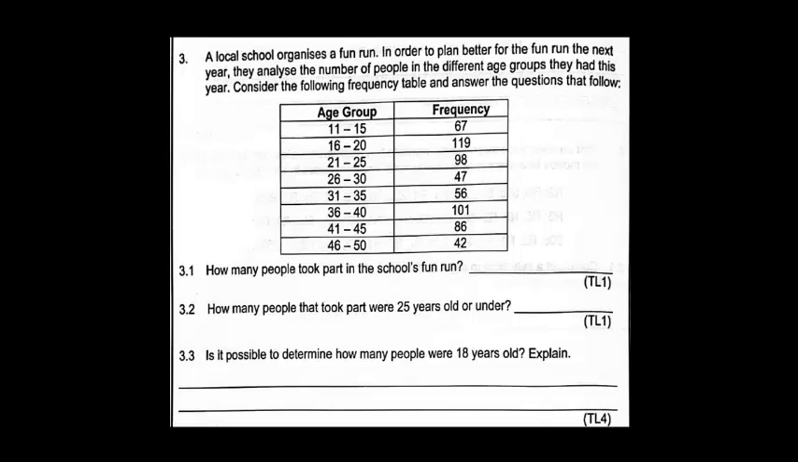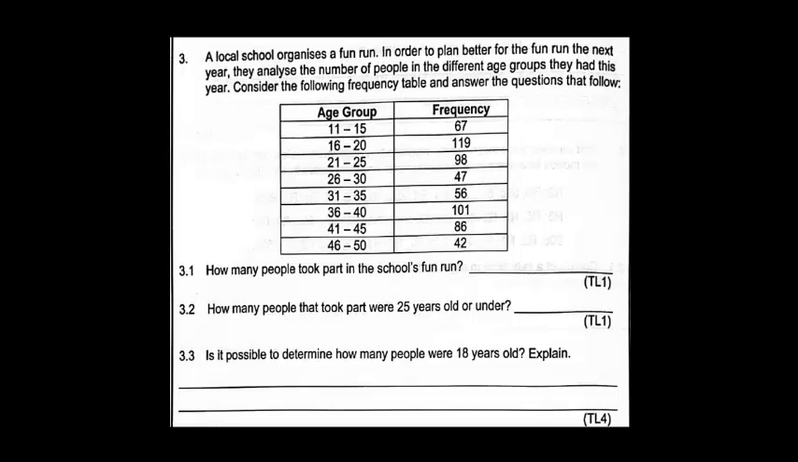So they've got age groups in groups of 5 years: 11 to 15, 16 to 20, 21 to 25, 26 to 30. Again, this is not discrete data, but it is continuous data. On the right hand side, we've got the frequency. So we've got 67, 119, 98, 47, etc.